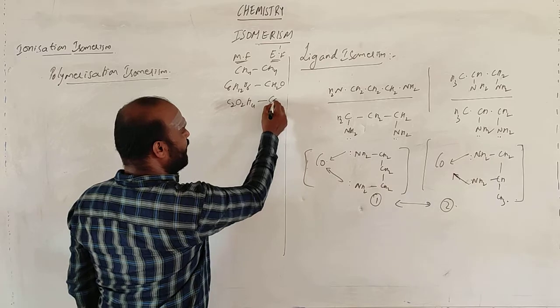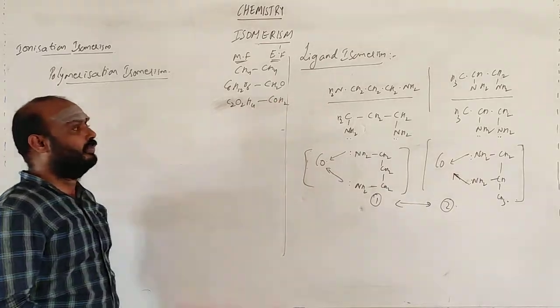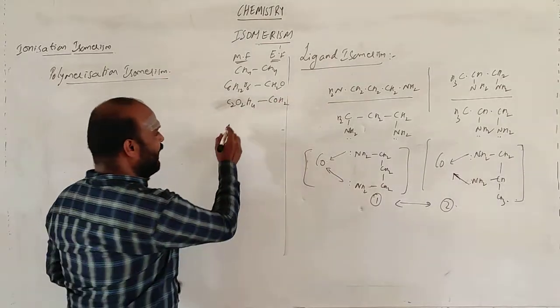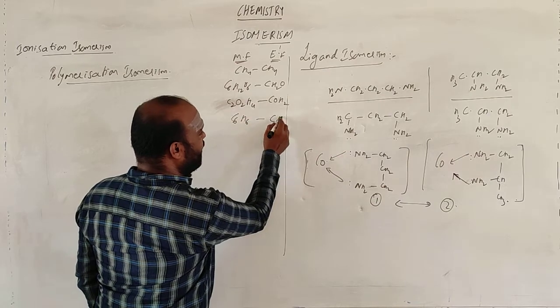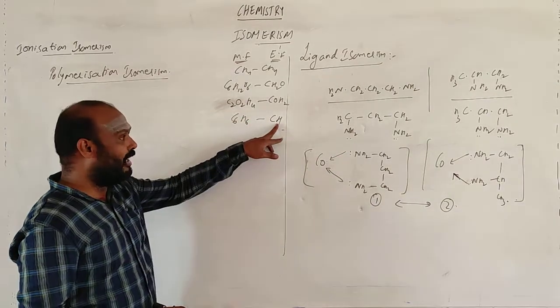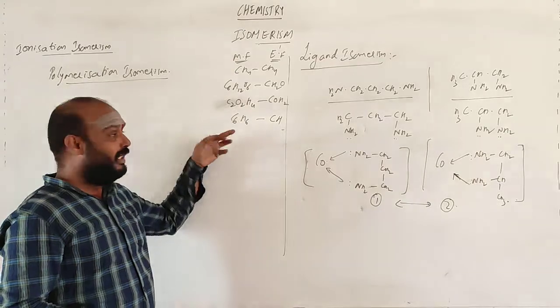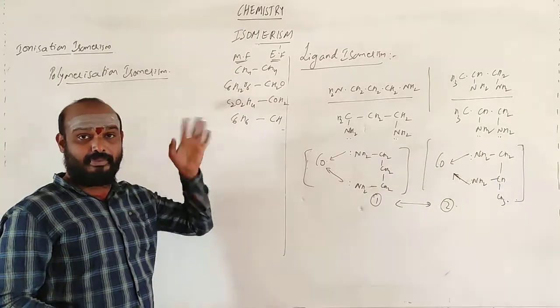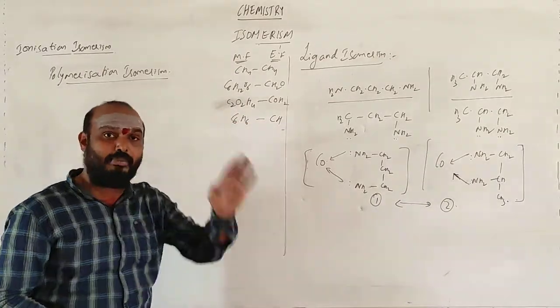So what is the empirical formula? COH2. Okay, so suppose I take benzene, C6H6. What is the empirical formula? This is CH. So the empirical formula is the same in these two things, but the molecular formula is not the same. This is 6 times. Here this is a simple ratio.